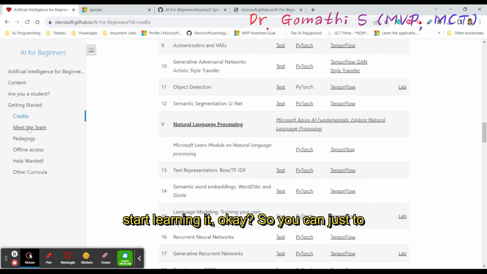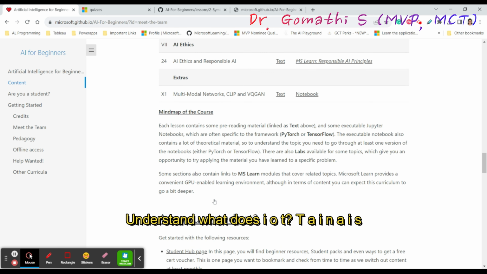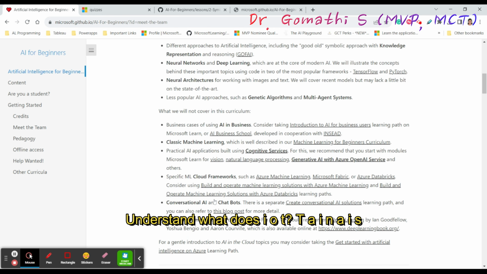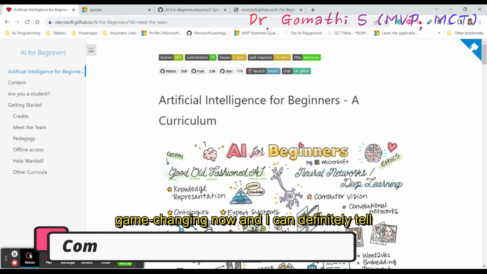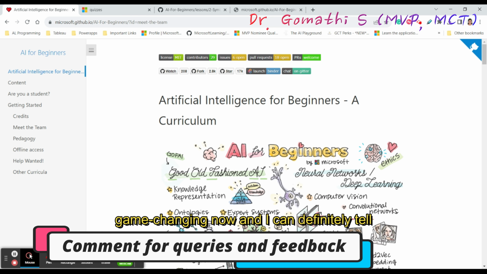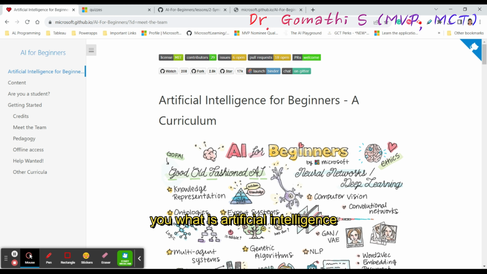Start learning right from today and understand what AI is, because AI is game changing now. If you have any doubts, please leave your message. I can definitely tell you that you will not get any certificate for this, but you will understand the complete basics of what artificial intelligence is.